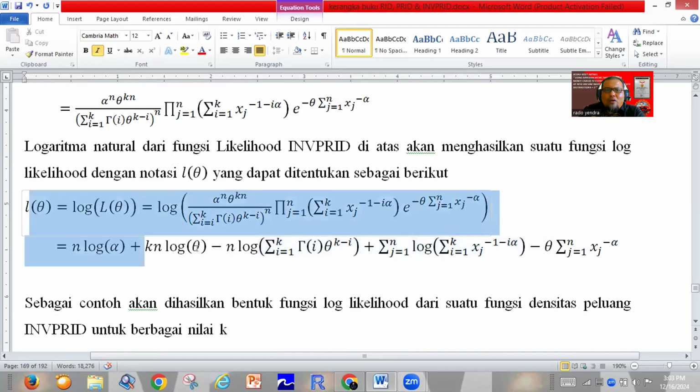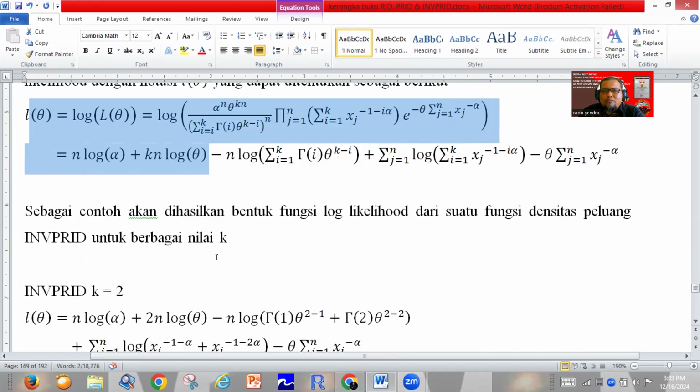This is the log likelihood of the inverse power Rado Institute distribution.